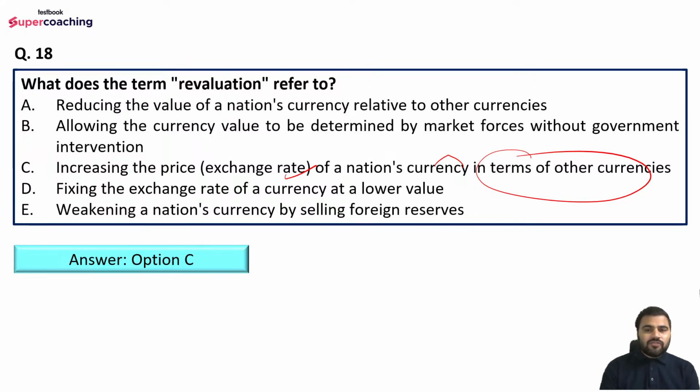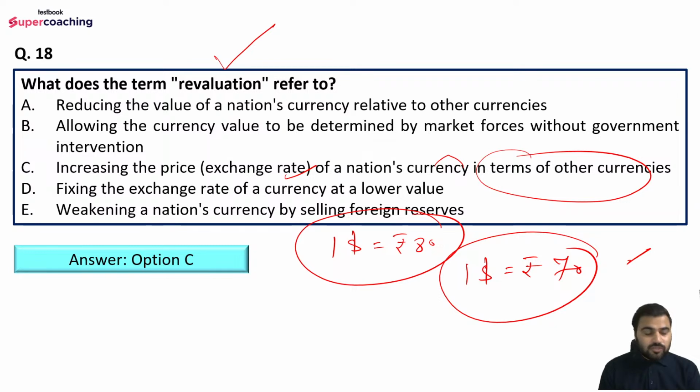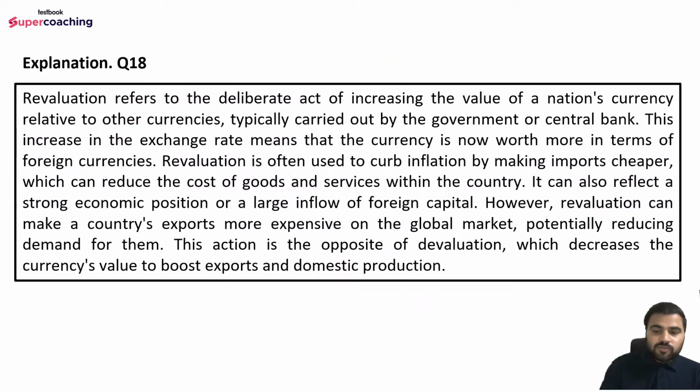So what is the meaning of revaluation? Basically, same example, right? Earlier, $1 equals rupees 80 was the exchange rate. Now, since the government is doing revaluation, the government is increasing the value of our domestic currency, which means now $1 would equal rupees 70. Right, so this would be the case here. So this is the revaluation. Revaluation is the deliberate effort of the government and the central bank to increase the value of domestic currency in terms of other currencies, right? So that is why option number C would be the right answer here.